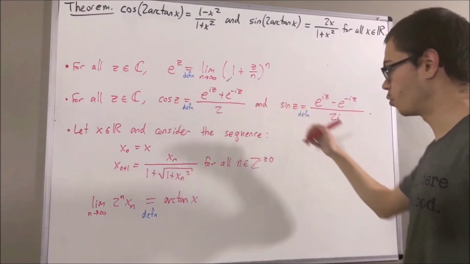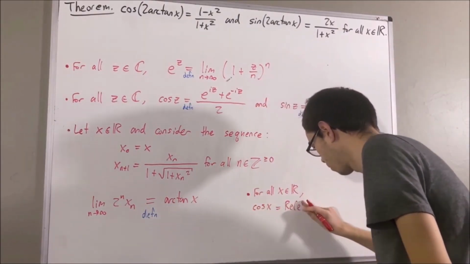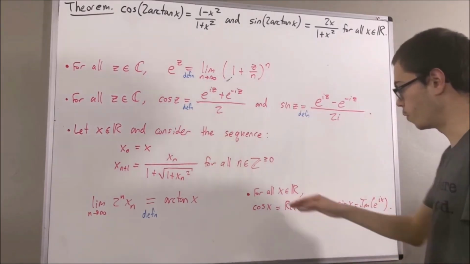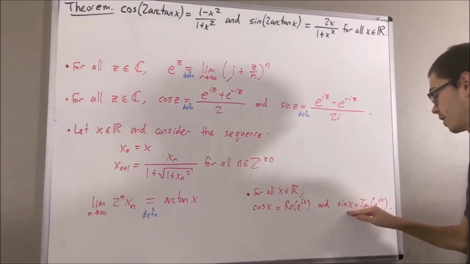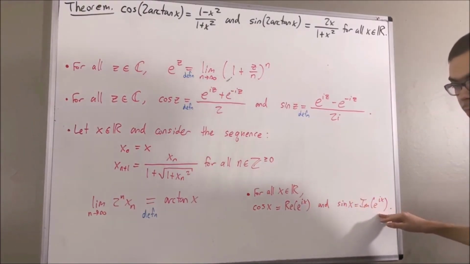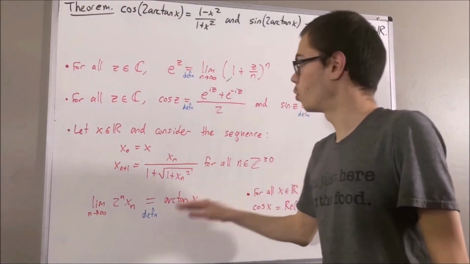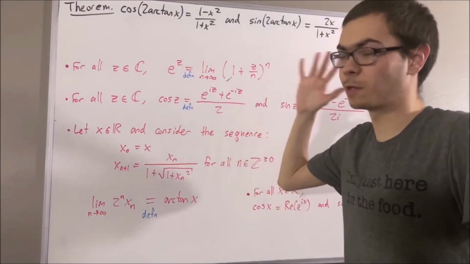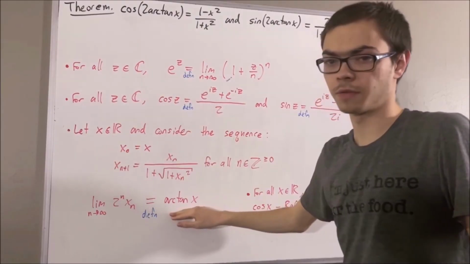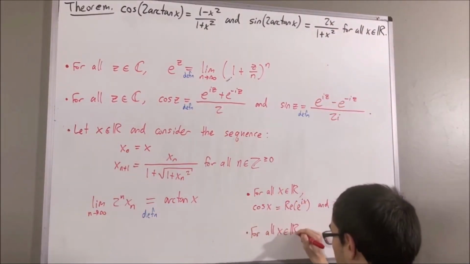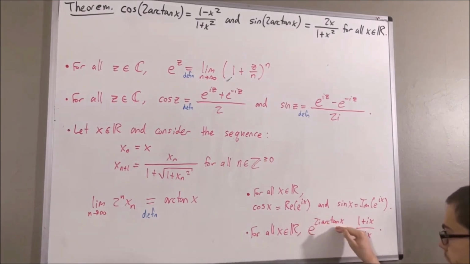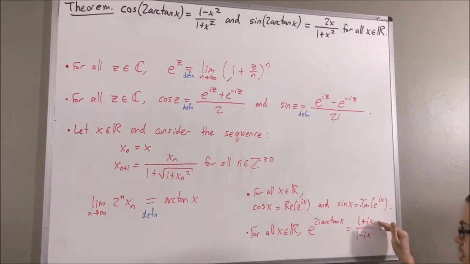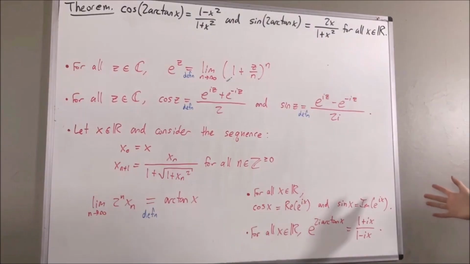As for sine and cosine, we proved for all real numbers x, the cosine of x is equal to the real part of e to the ix, and the sine of x is equal to the imaginary part of e to the ix. As for the arctangent function, we proved a property that involves both the exponential and arctangent function, which is as follows. We proved for all real numbers x, e to the 2i arctangent x is equal to 1 plus ix over 1 minus ix. So this is what we're working with.